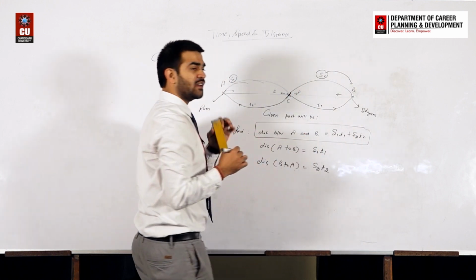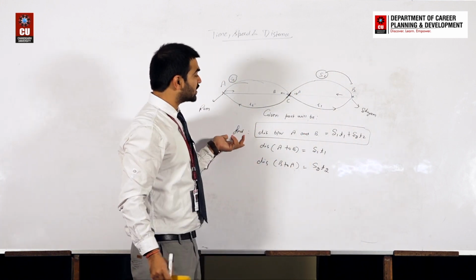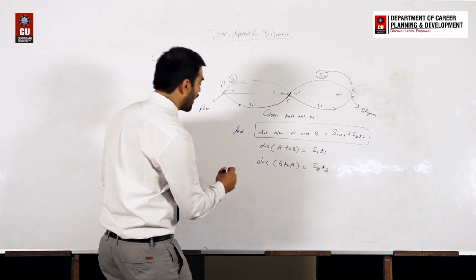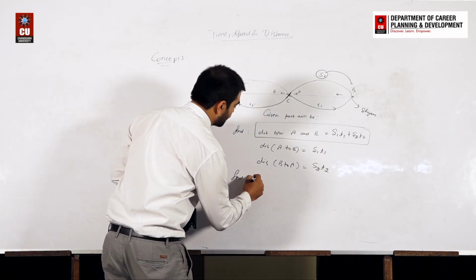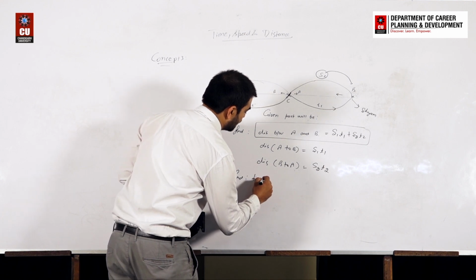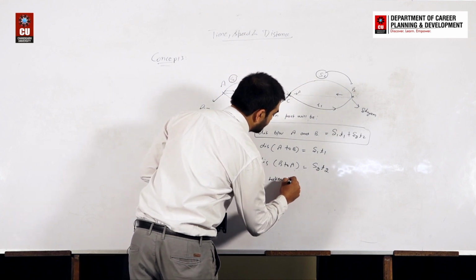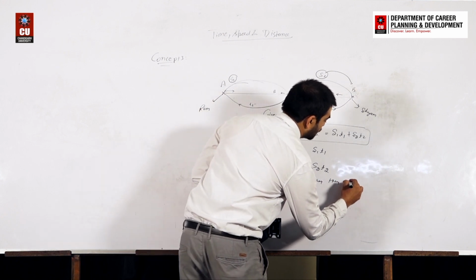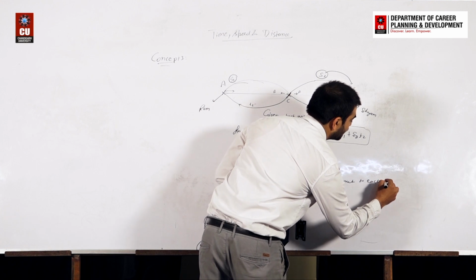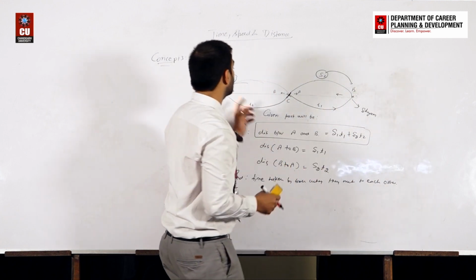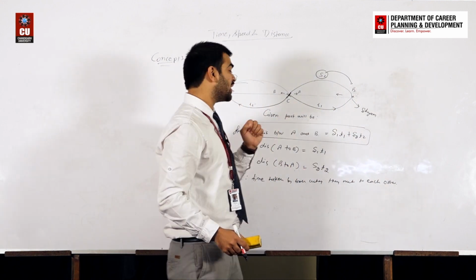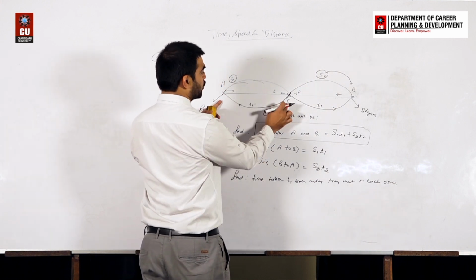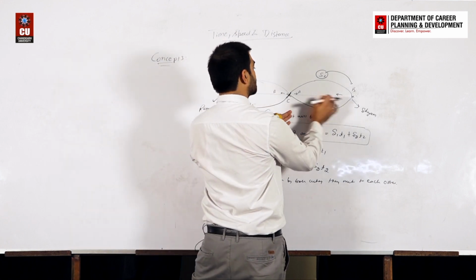Okay, in the first concept we want to find the distance between A and B, but in the second question we want to find the actual time taken by both when they meet each other. Now we want to find after how much time both will meet. How can we find it? We can say the time taken by this person from here to here is similar to the time taken by this person from here to here.